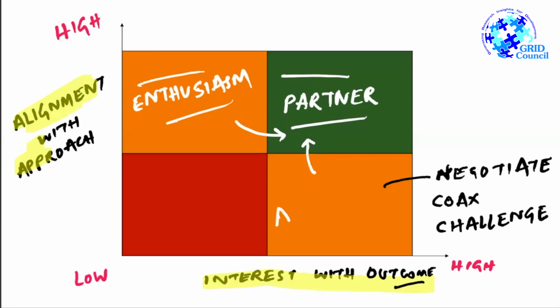We do this by making them aware. Okay, so if we make them aware by strategically negotiating, coaxing, or challenging their myths, they would move towards a partnership quadrant, and that's when we have these stakeholders also engaged with us. Now, what to do with the stakeholder constituencies which are having low alignment with the approach and low interest in the outcome? So they are basically indifferent.